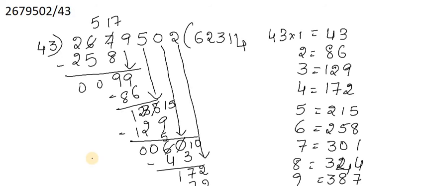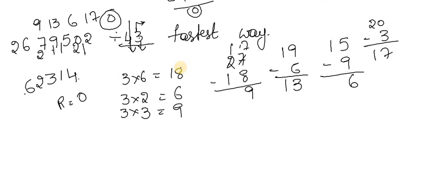going to be completed. See here, with the actual division we got 62,314 and here also I got 62,314, but with very less time. And this kind of calculations you are going to get in this channel to score full out of full marks. And one more thing, what we can do with this is,